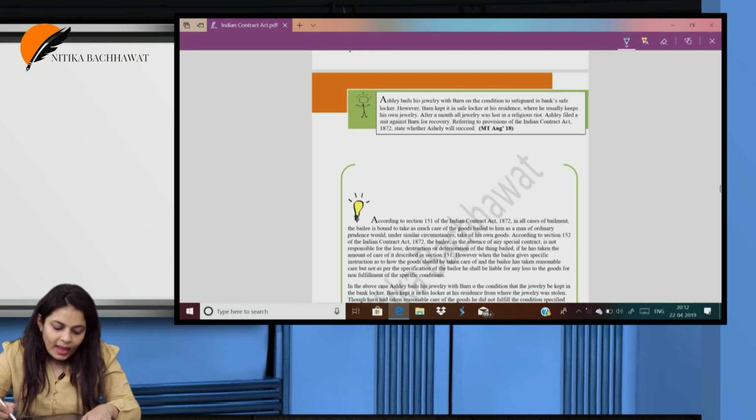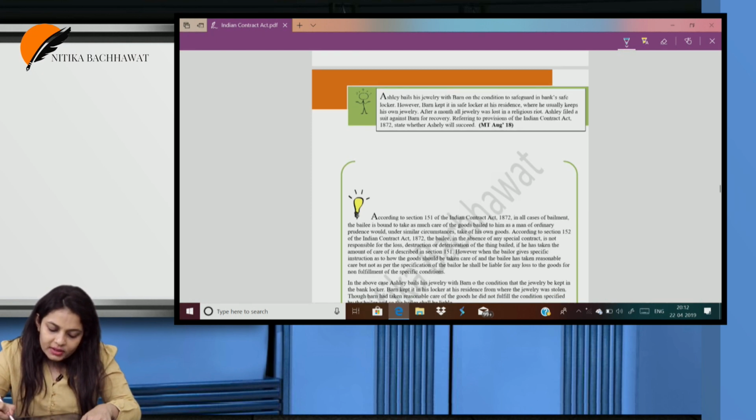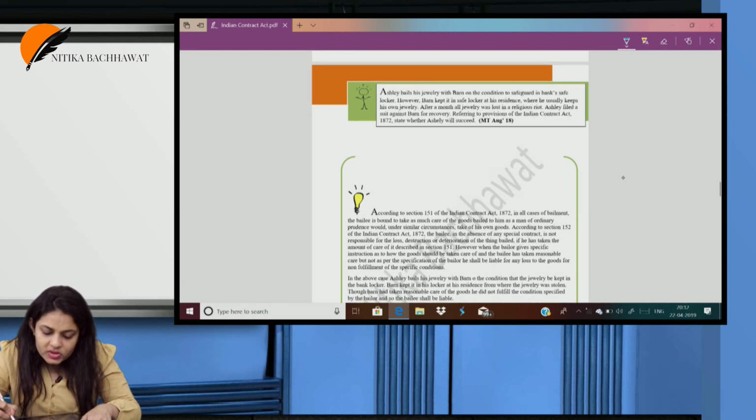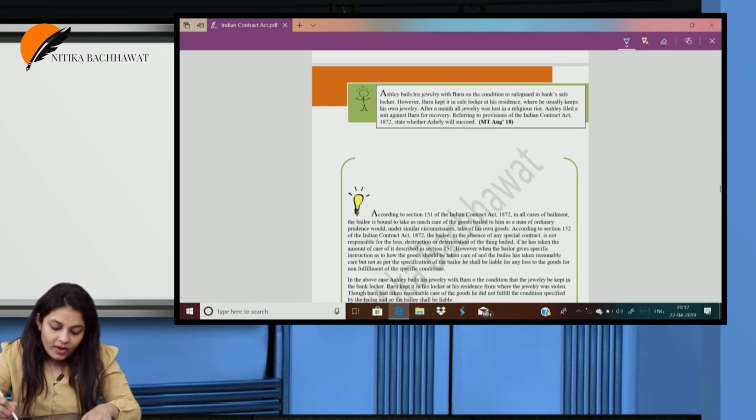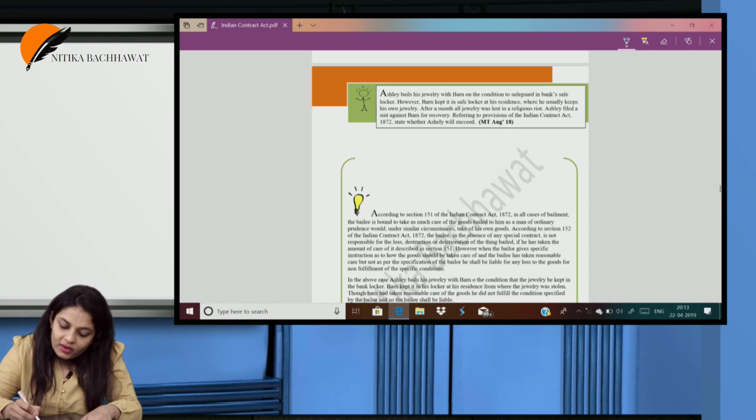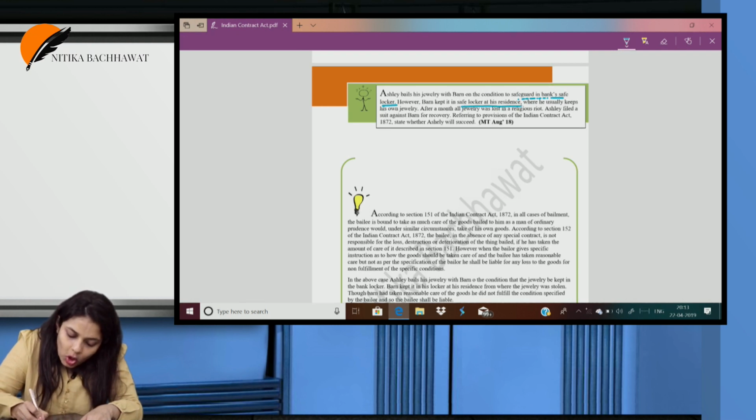Next one, Ashley bails his jewelry with Barn on the condition to safeguard it in the bank's safe locker. However, Barn kept it in the safe locker at his residence, where he usually keeps his own jewelry. Now look, here there was a condition given that it should be kept in a bank's safe locker. However, Barn kept it in his safe locker at his residence.